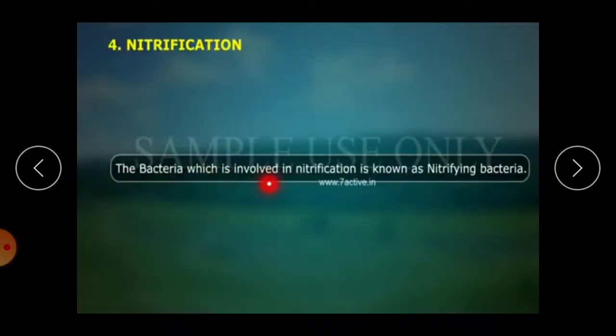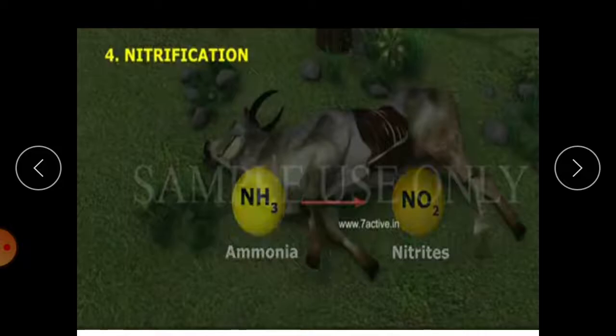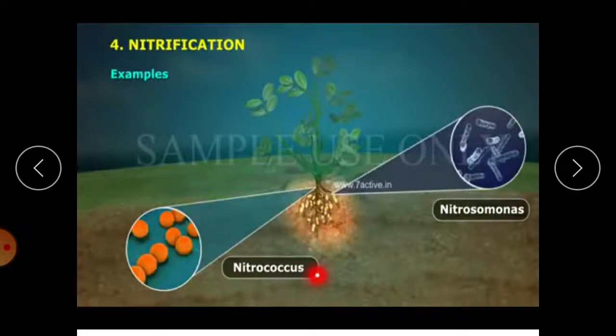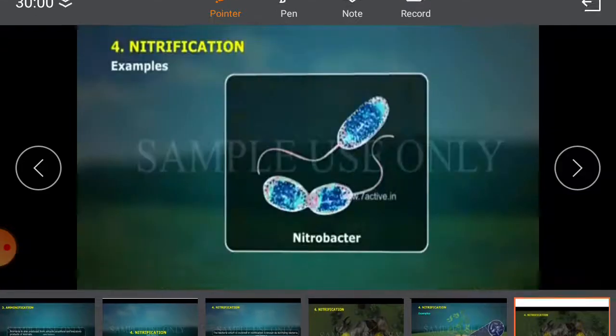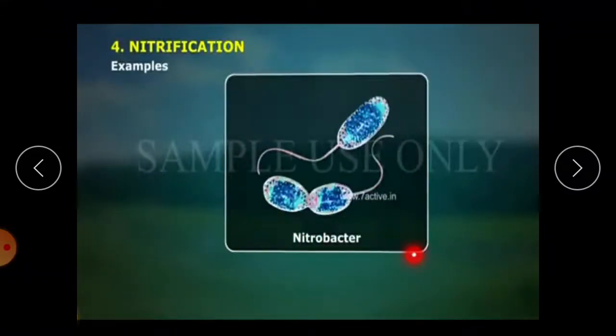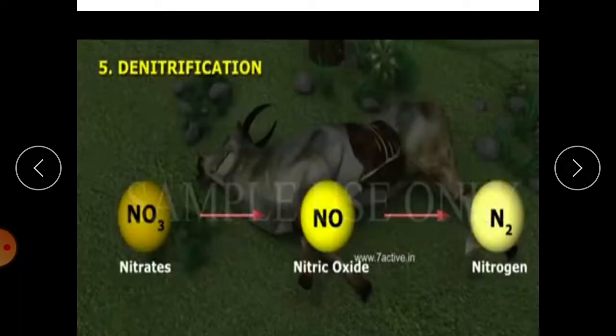The next one is nitrification. The bacteria involved in nitrification are known as nitrifying bacteria. Ammonia is first converted to nitrites, for example, by Nitrococcus and Nitrosomonas. Then nitrites are converted to nitrates with the help of bacteria such as Nitrobacter.